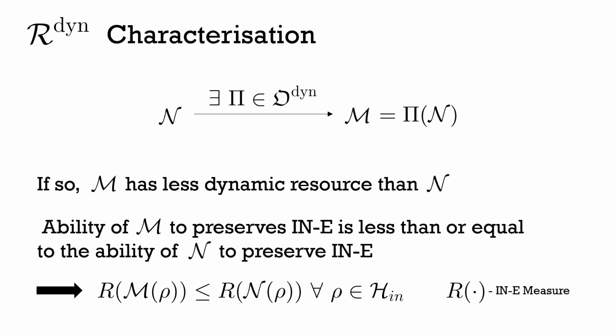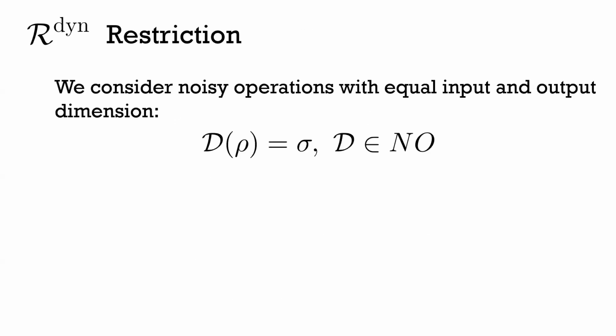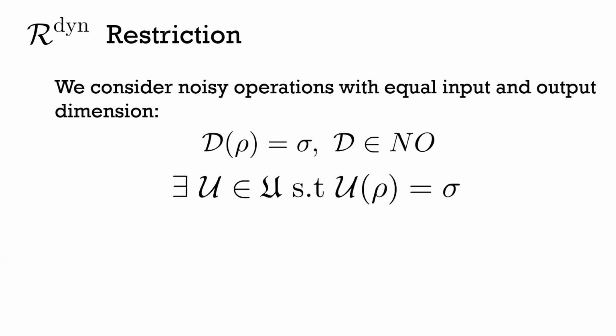Okay. So just quickly before we go into some results from this framework, we take the following restriction that we consider noisy operations with equal input and output dimension. So we did this because we wanted to consider systems evolving, and we felt like this was a realistic assumption to make, but it also simplifies the math somewhat. So previously I said that the convertibility power of noisy operations was the same as unitals, such that if I can find a noisy operation mapping me between two channels, I can also find a unital that maps me between those two states, and vice versa.